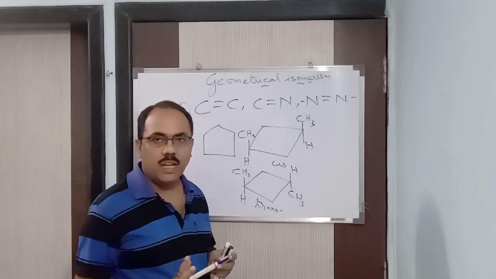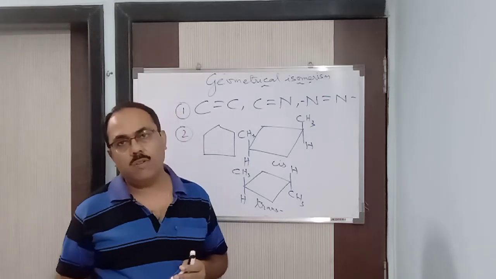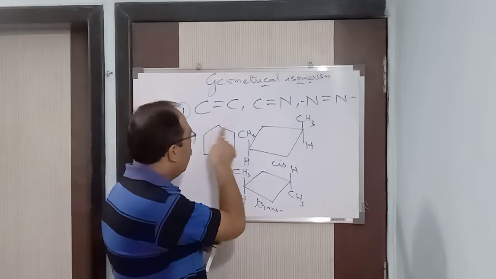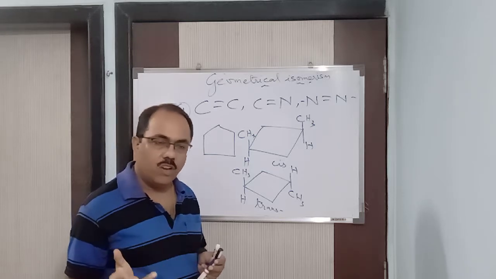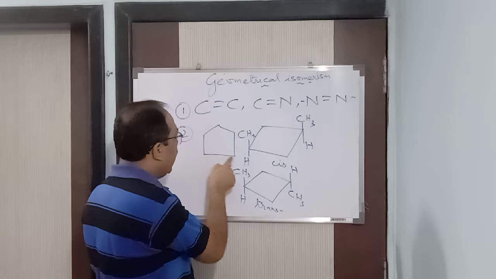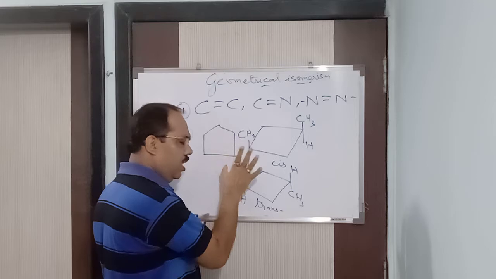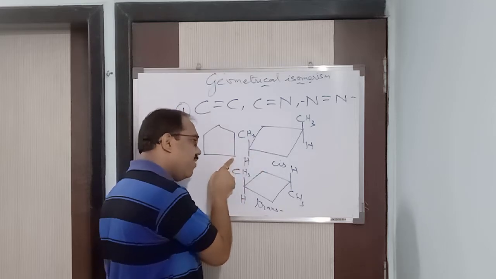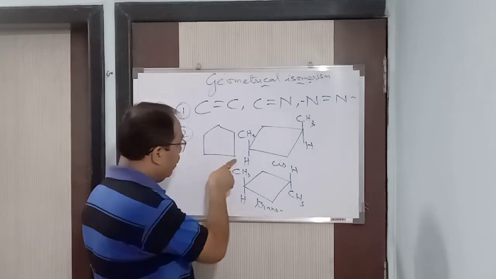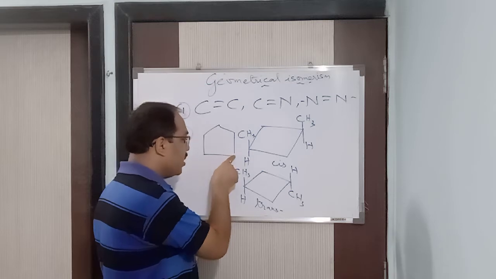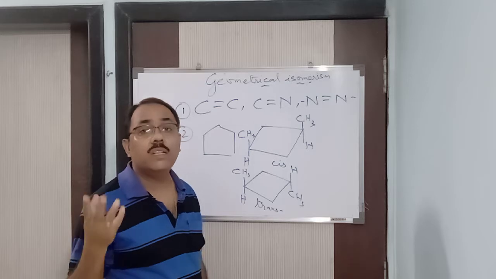Got it? So this applies in cyclic structures, alicyclic compounds, heterocyclic compounds or homocyclic compounds. This is a homocyclic, isn't it? Only carbon and hydrogen are in the same ring. Heterocyclic, as I already told you, apart from carbon and hydrogen in the ring, you will also have nitrogen, oxygen, or sulfur in the ring. Suppose you can have nitrogen here, sulfur here, oxygen here.